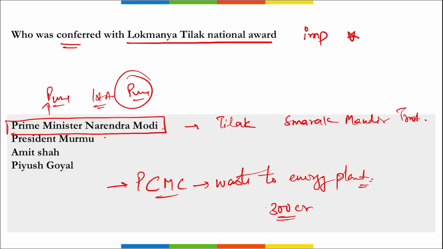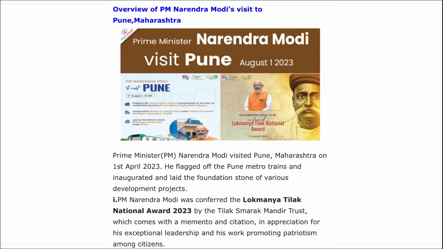Then, apart from this, he also dedicated Pimpri Chinchwad Municipal Corporation's waste to energy plant, that will be developed with a cost of 300 crore rupees, and it will consume approximately 2.5 lakh metric tons of trash yearly to generate power. Right? So here you can see Lokmanya Tilak National Award, and this was awarded to Prime Minister Narendra Modi, and the reason for this was for his exceptional leadership and his work promoting patriotism among citizens.